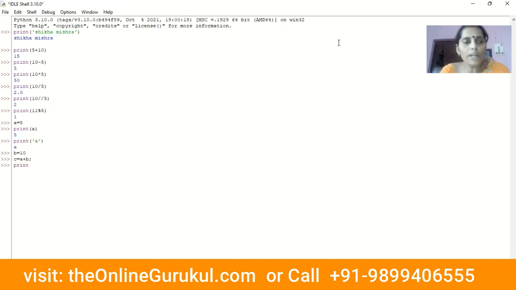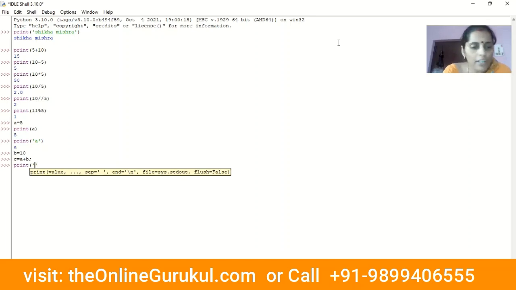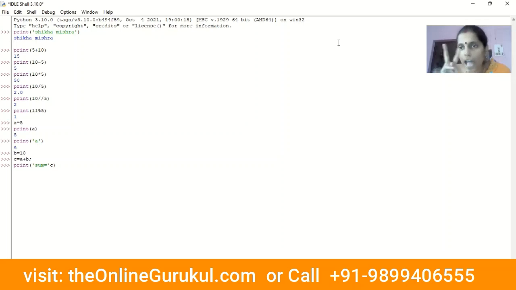Now I want to print the value, something like sum is equals to 15. What I will do is write sum is equals to in quotes, and then I want to retrieve the value of C, so I will write C, but not like this. I will separate these two things with a comma.